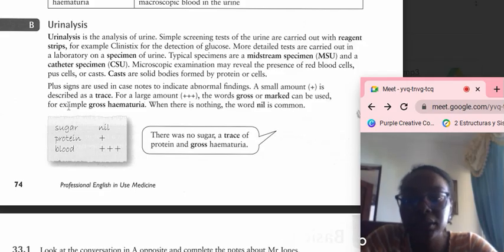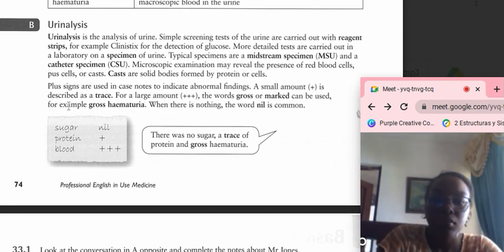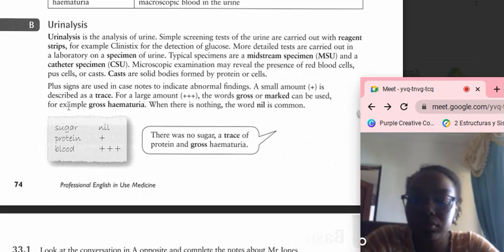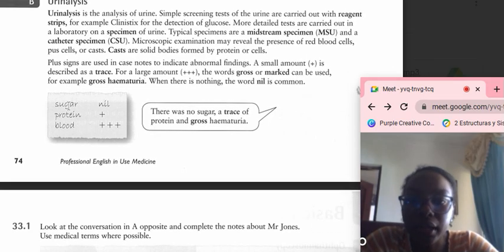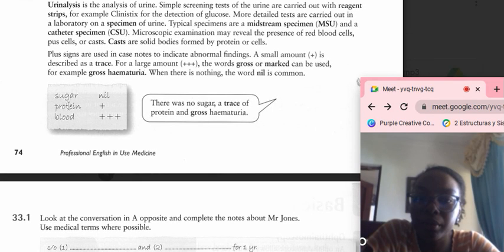Urinalysis. Urinalysis is the analysis of urine. Simple screening tests of the urine are carried out with reagent strips, for example, Clinitest for the detection of glucose. More detailed tests are carried out in the laboratory on specimens of urine. Typical specimens are midstream specimens and catheter specimens. Microscopic examination may reveal the presence of red blood cells, pus cells, or casts. Casts are solid bodies formed by proteins or cells.